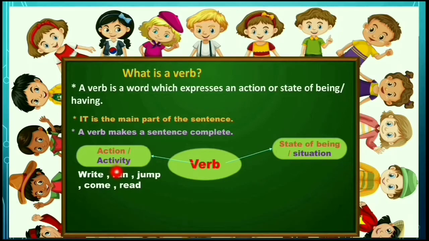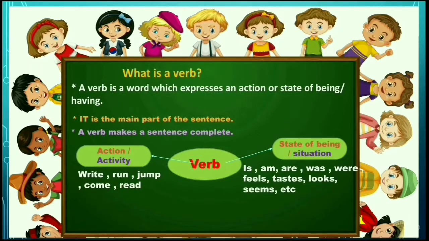The action can be physical or mental. And next look at here. Is, am, are, was, were, feels, states, looks, seems. These words are also called verbs because they express a state of being of the subject.